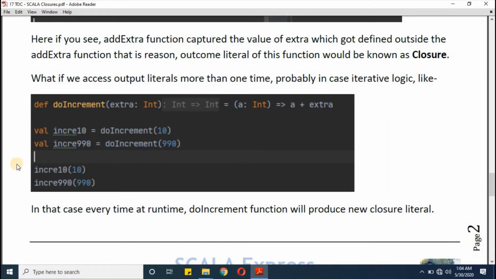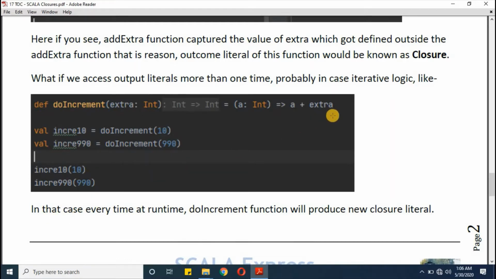When we call this function like this, it has got the value 10 already, and now we are passing 10 again. The value which we passed earlier will go inside the bound type of parameter, and the value we are passing at runtime will go as the free type parameter here. So 10 plus 10 should give us 20. Now in the next call, I'm doing a similar operation. Here this 990 will go inside the a, and this 990 will go inside the extra. While defining a function, if you declare any value as an argument, that value goes to the bound type of parameter, and here it is going in the free type of parameter.